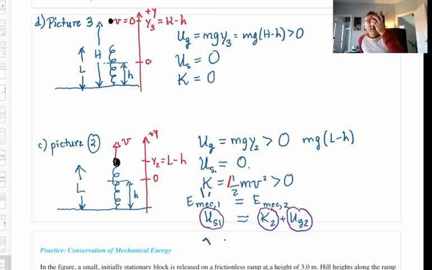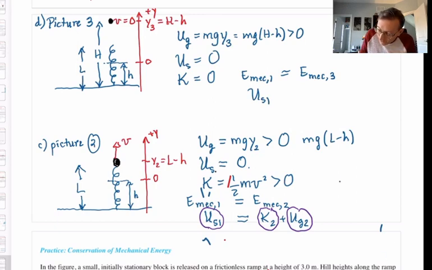So the only form of energy we have now is gravitational potential energy. And in fact, I could use conservation of mechanical energy to say that whatever mechanical energy the system had in picture 1 or picture 2, but I'll pick 1, must be the same value for the mechanical energy in picture 3. Mechanical energy is conserved. It's got the same value at all times. In picture 1, it was all spring potential energy, elastic potential energy, US1, remember? And now the mechanical energy is all gravitational.